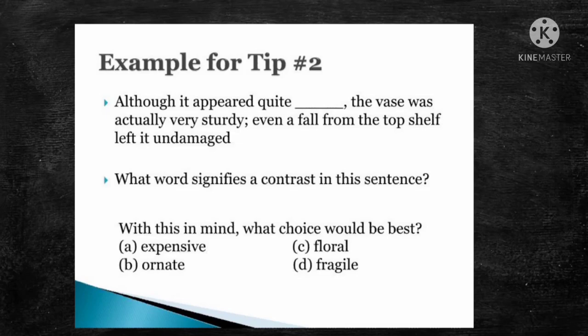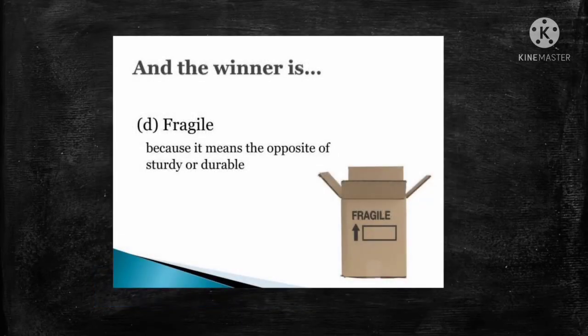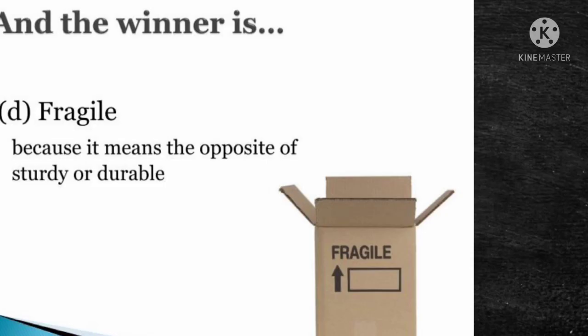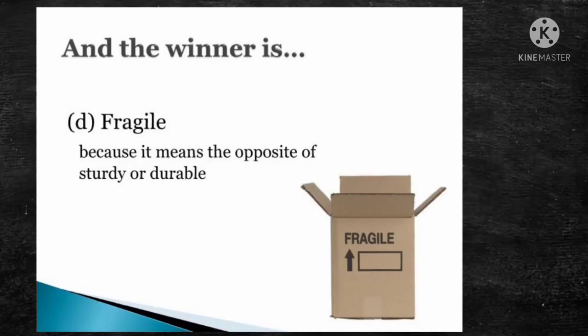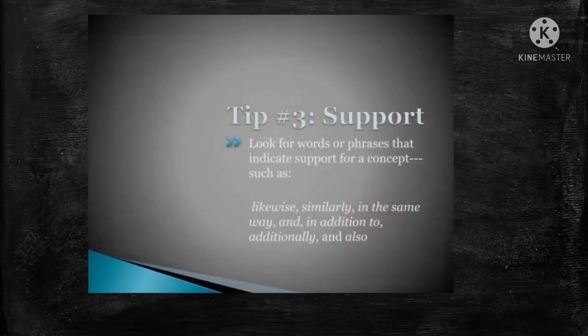Let's see the answer. The answer is fragile because it means the opposite of sturdy or durable. So in this way you get the contrasting word. So this is another technique to complete the incomplete sentences.